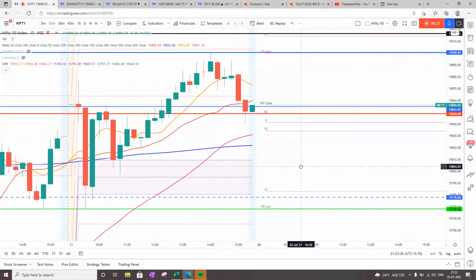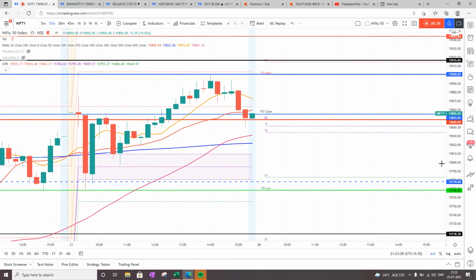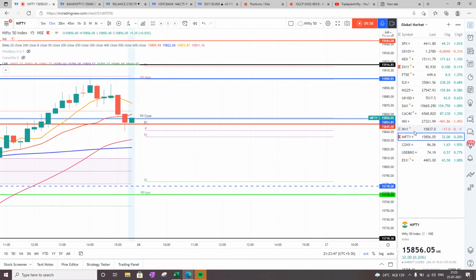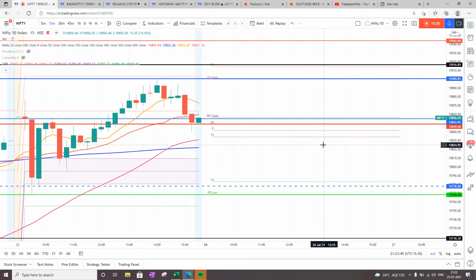When we look into market profile, what we see is that for tomorrow, that is 26th of July, the pivot is at 15,841 and the pivot is above Friday's pivot. So this is definitely a sign of an uptrend, but it all depends upon where it's going to open. SGX as of now is at 15,837, so it's indicating that it will open below pivot.